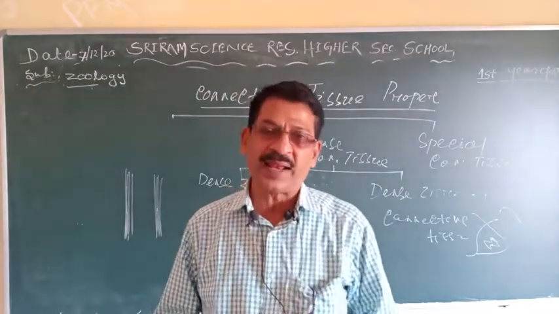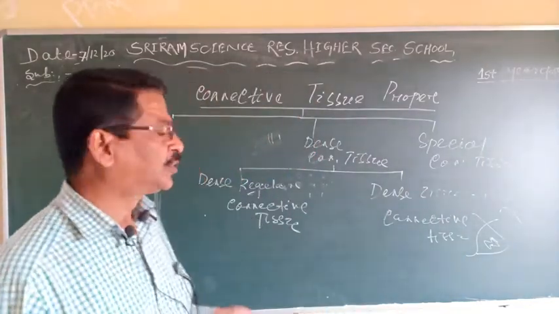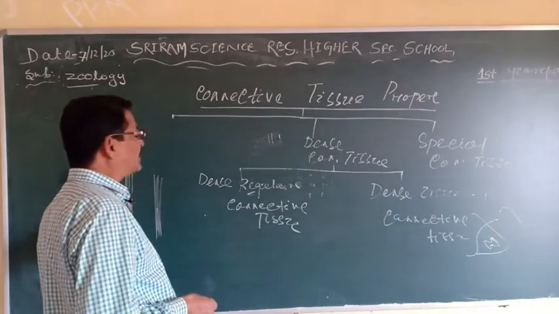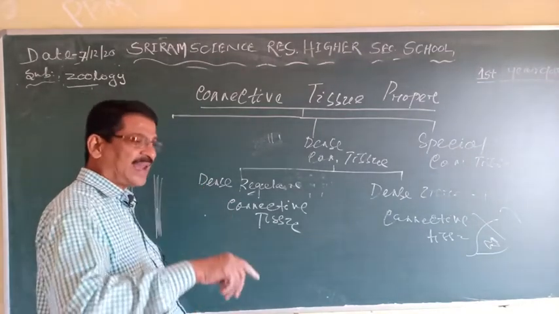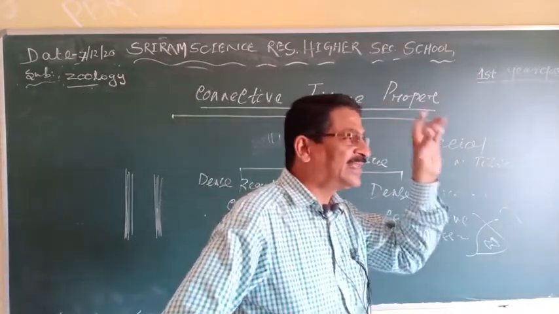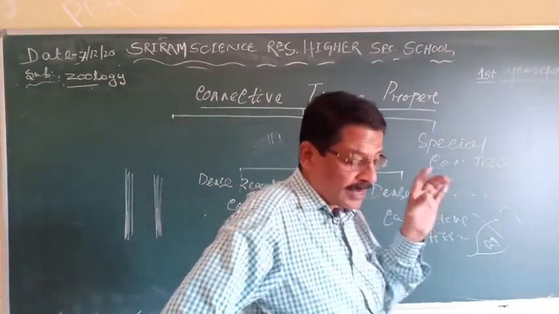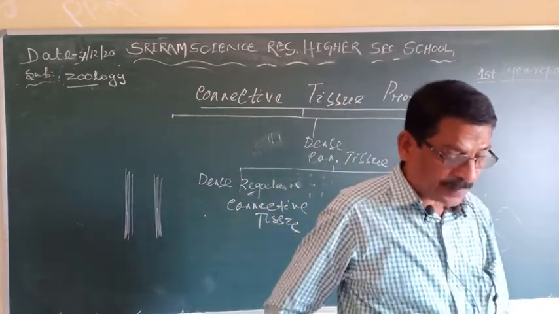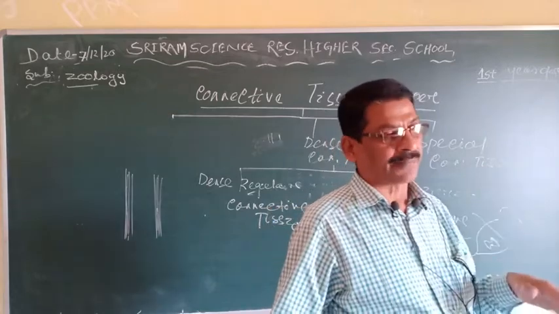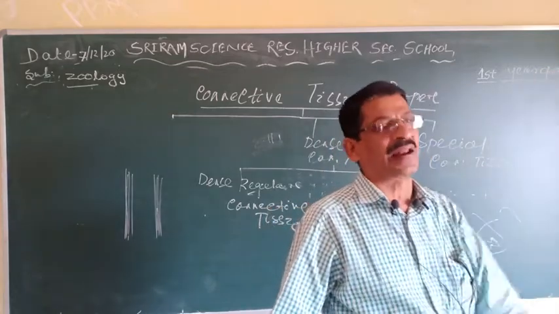So what is regular and what is irregular? Regular means the fibers as well as the fibroblast cells are arranged in a systematic manner, in a regular manner, or you can say in a parallel manner, present in rows.